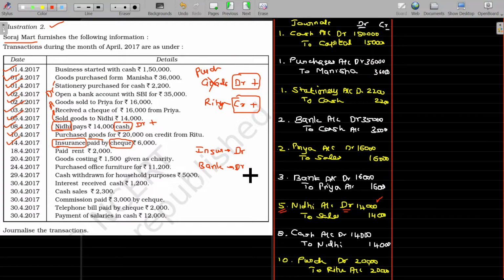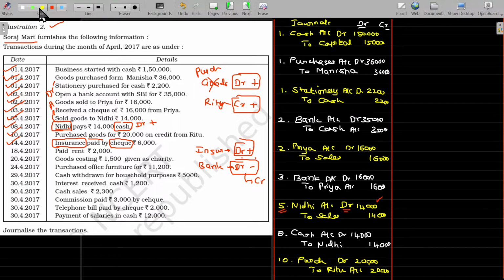Okay. So insurance is the debit. Bank is also debit. By making the payment for the insurance premium, your bank balance will decrease. It means the debit balance will be decreasing. And insurance payment made, so the insurance will be increasing, so it should be debited, right? Now, to increase the debit balance, I am debiting. To decrease the debit balance, I am crediting it. So, bank should be credited and insurance should be debited.